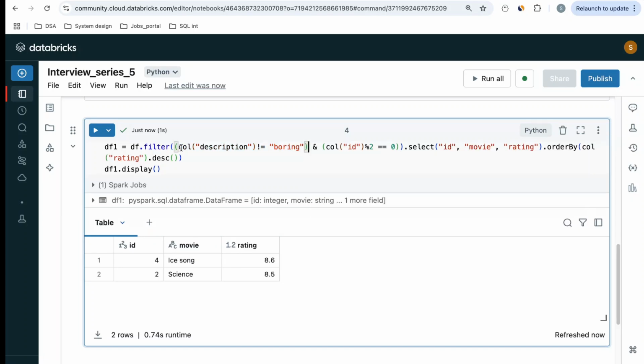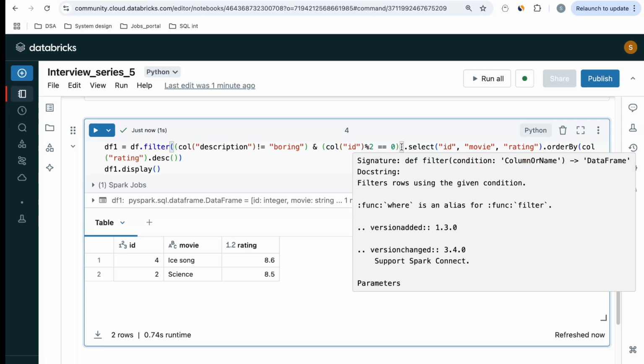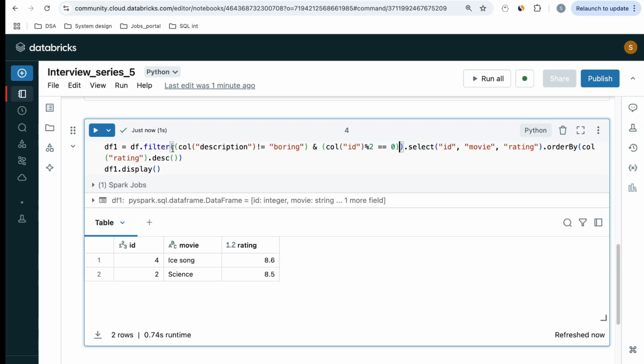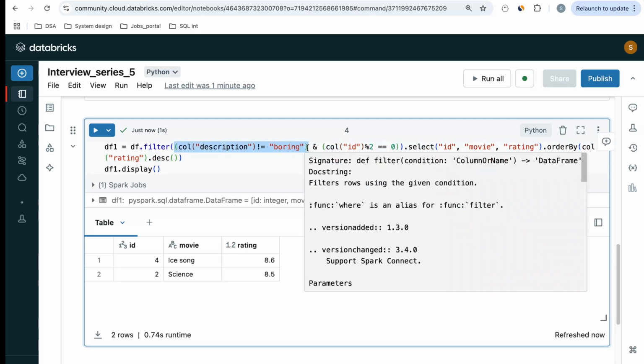If you see, this parenthesis closes here and it opens here, and this parenthesis opens here and closes here. So every condition should be inside the parentheses. Here filter is there. This is my outside filter condition, which is also in parentheses. So this is a big parenthesis. Inside that we have two parentheses because there are two conditions in it. You have to keep this in mind.